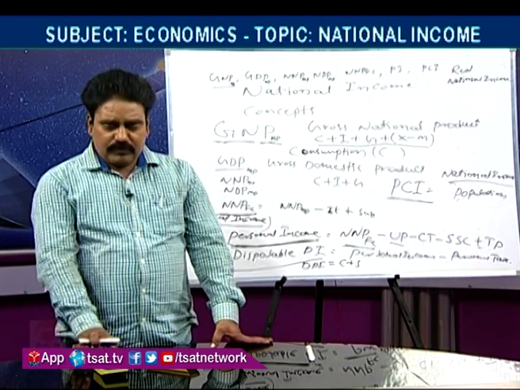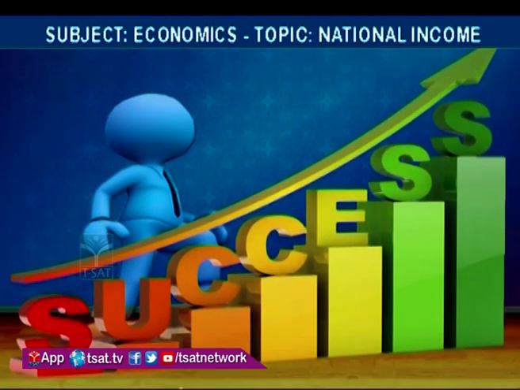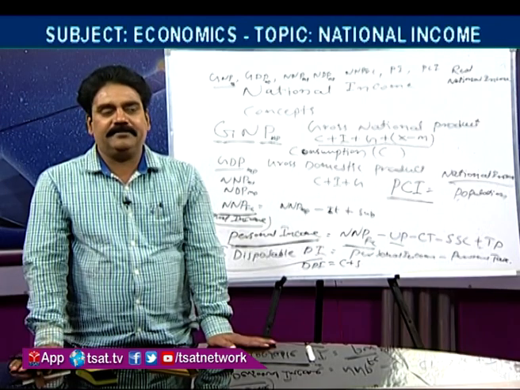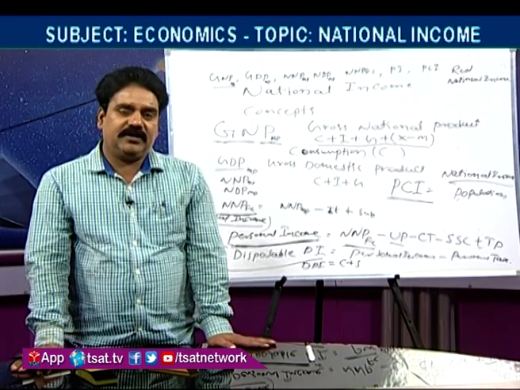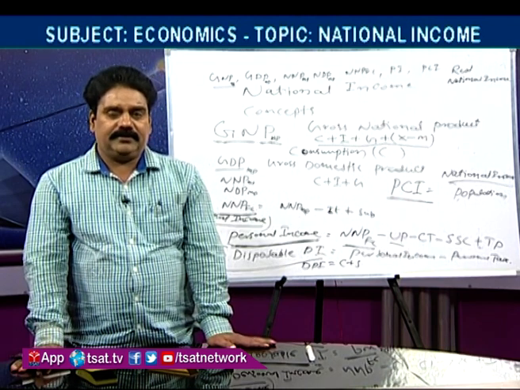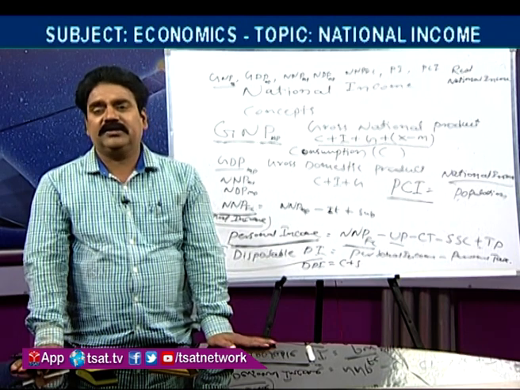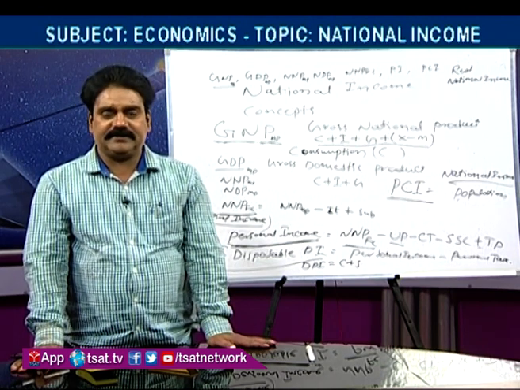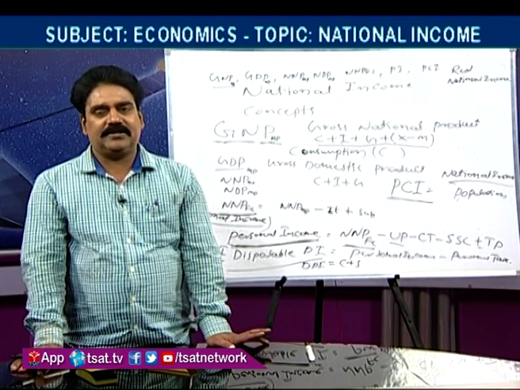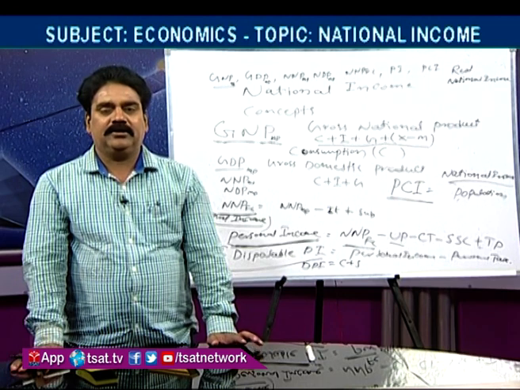One more thing we have to keep in mind while calculating the national income: double counting should not be there. Sometimes products can be counted two or three times. Our country's economy is divided into three sectors: agriculture, industrial and service sector. Take wheat as an example.